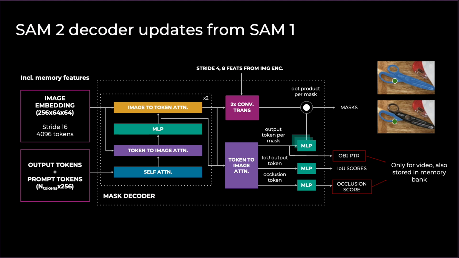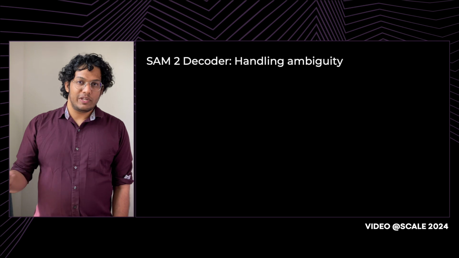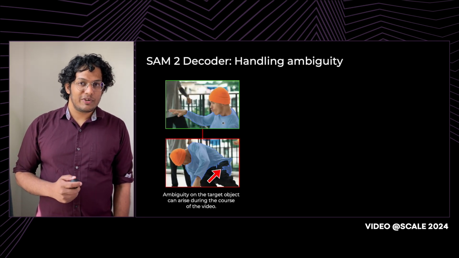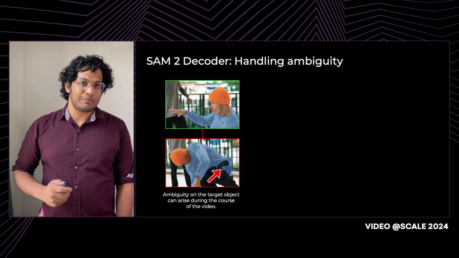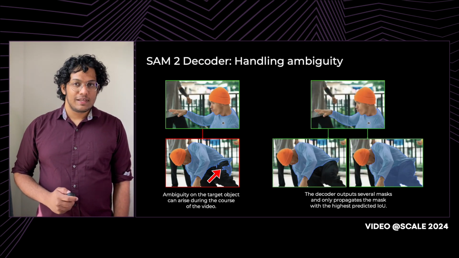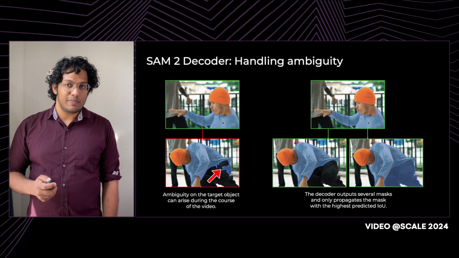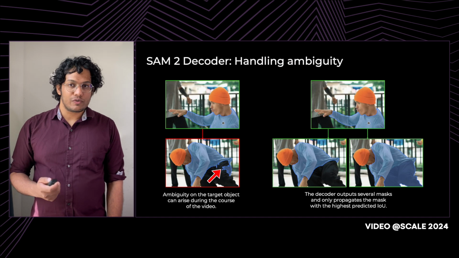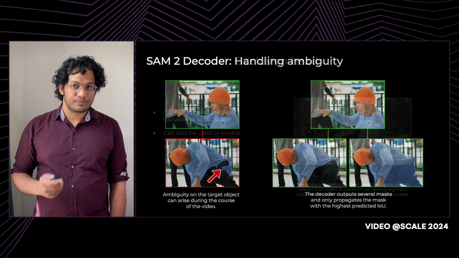Recall that in the image setting, a prompt could be ambiguous. In video, ambiguity can extend across frames and needs to be handled appropriately. More specifically, in video, ambiguity is even more challenging because more of the object can come into view later on. In such a case, predicting just a single mask for each time step could then result in artifacts due to collapse of multiple compatible masks. To mitigate this, SAM2 predicts multiple masks at each time step. If the user does not resolve the ambiguity by providing more prompts, by default only the highest scoring mask is then propagated, although other choices of what to propagate are possible.